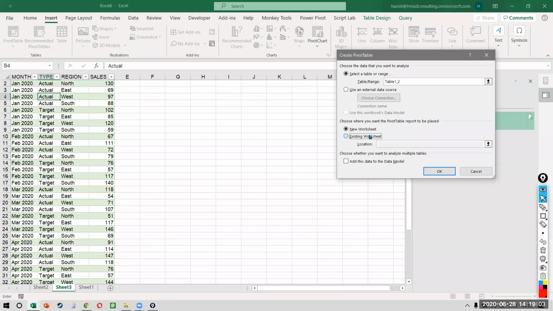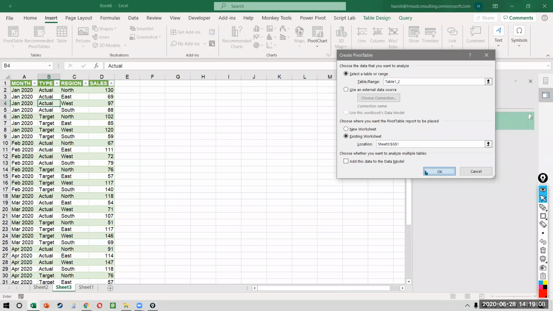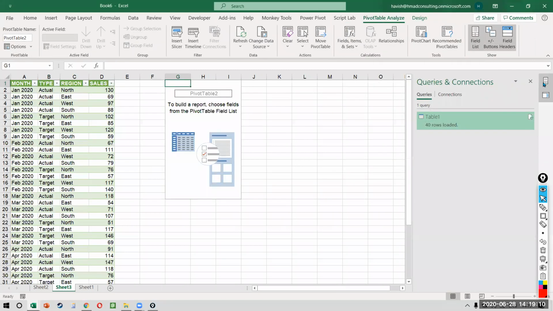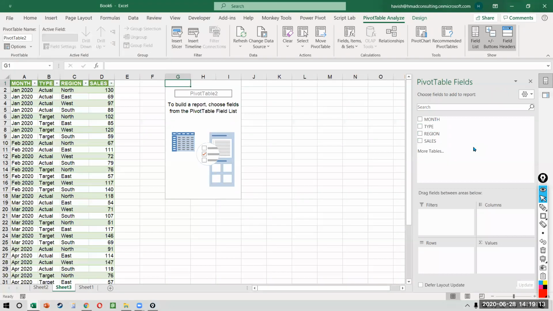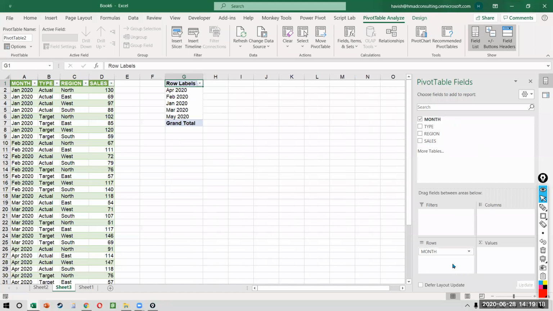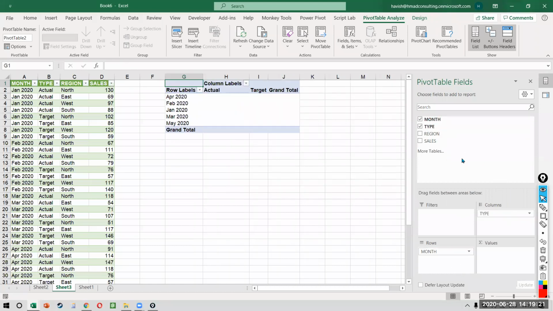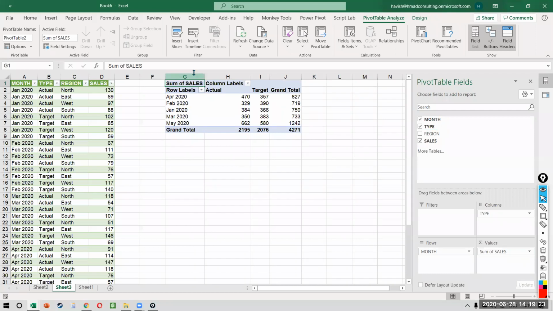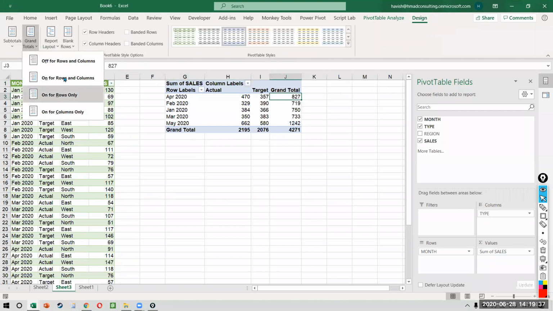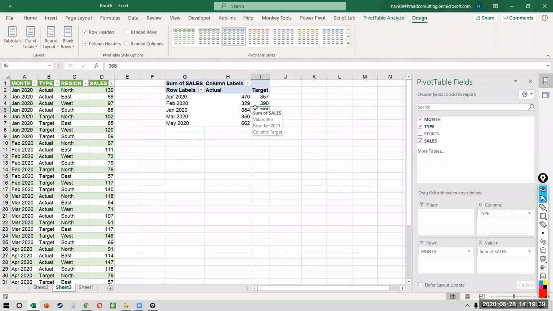When you click on Insert Pivot Table, I'll put it on the same worksheet, let's say right next to this. Do you see this? Now in my pivot, we have month, type, region, and sales. So if I want to find out the sales versus target, I can just put month in rows, type in columns, and then sales in values. And this wouldn't have been possible earlier. So now I can see which one of these met the target, which one did not meet the target. I mean, it's actually adding both of them. That's okay. I'll hide the grand total so that there's no confusion. We turn the grand total off. Let's just look at this.